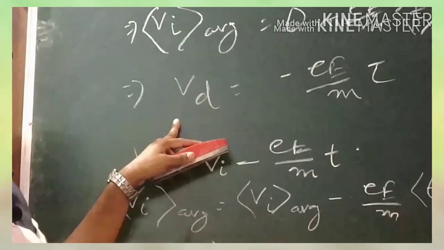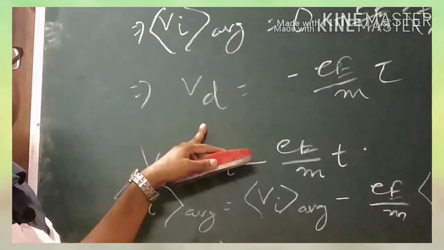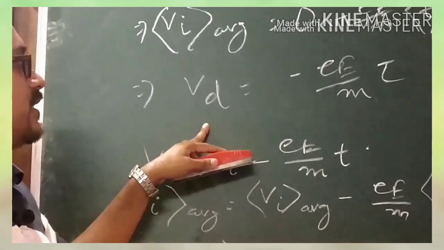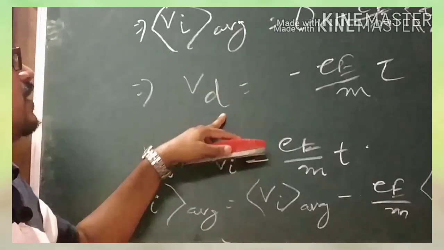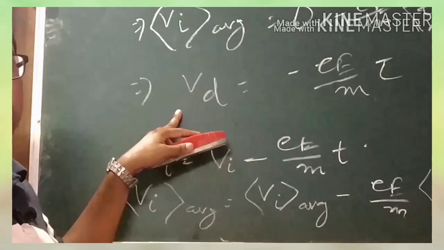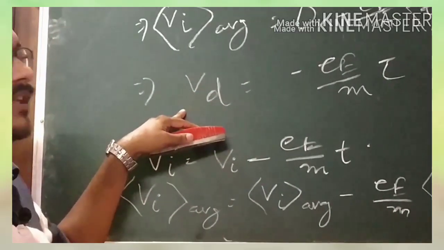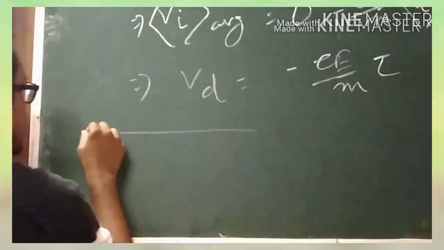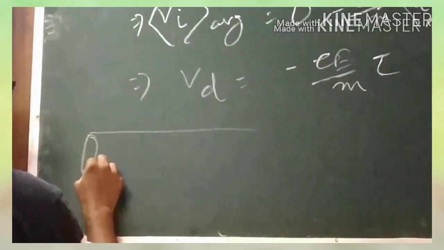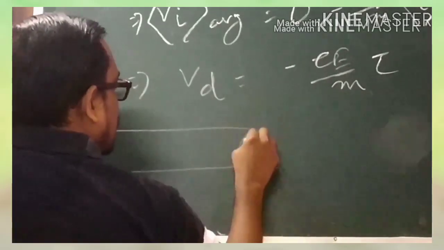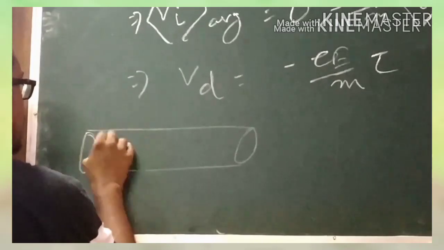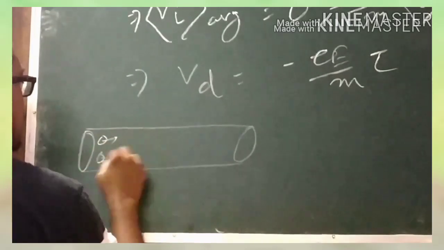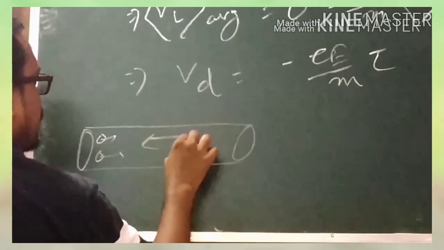Because of this drift, the net amount of charge transport across a given cross-sectional area is always perpendicular to the electric field. So now we have to draw a diagram to represent this. Now let us consider a given surface. Suppose these are the electrons here. Now this is the electric field.